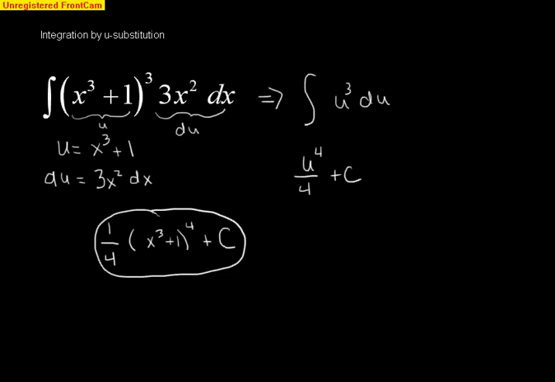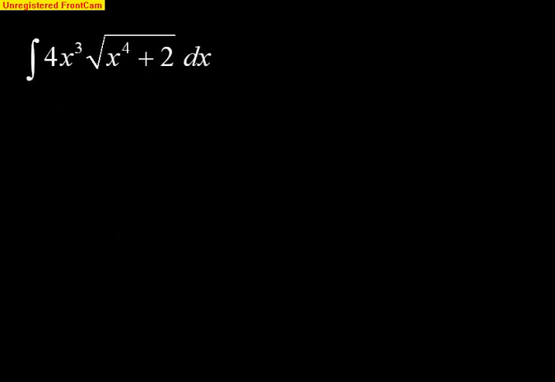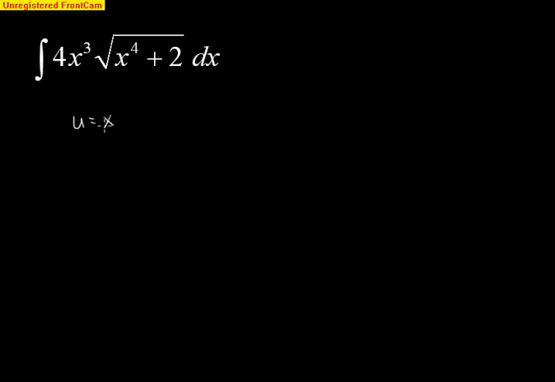So let's look at another example. Here we have 4x cubed times the square root of x to the 4th plus 2. So again, recognizing what's inside, that's what we're going to let u equal. So we're going to let u equal the x to the 4th plus 2.